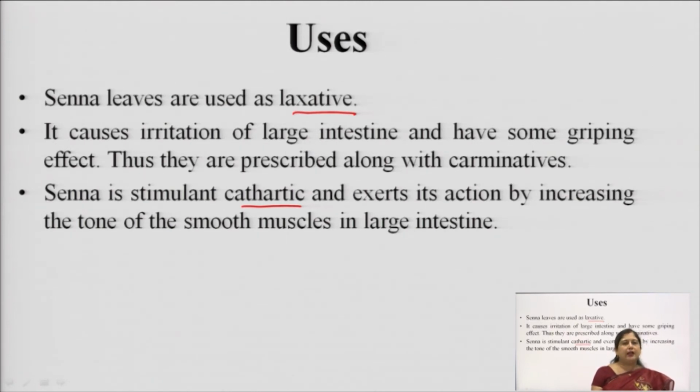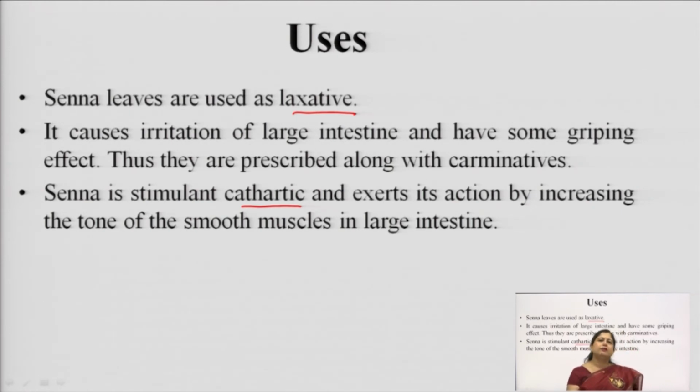One is laxative, where the bulk of the undigested material present is increased by the sennosides by swelling, due to the mucilage present as well as the glycosides present. Secondly, it exerts an action on the intestinal lining of the large intestine, because of which the tone of the smooth muscles increases and it leads to a cathartic action. Okay. So, both the actions, laxative and cathartic, are seen in senna.